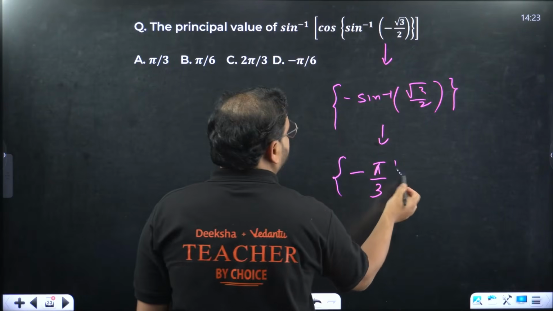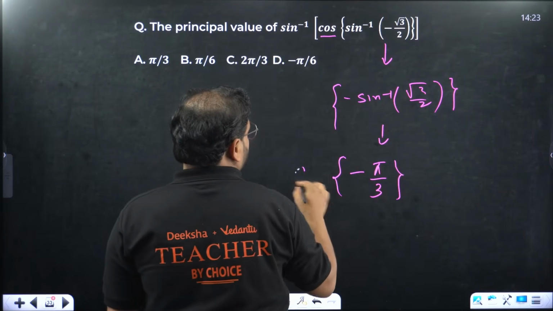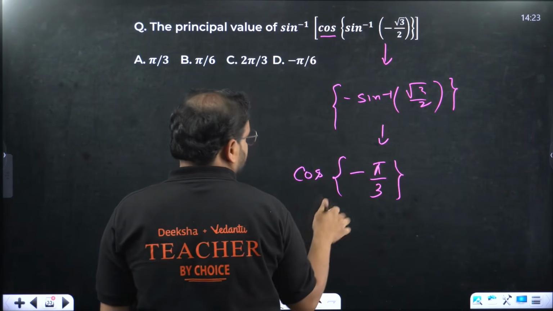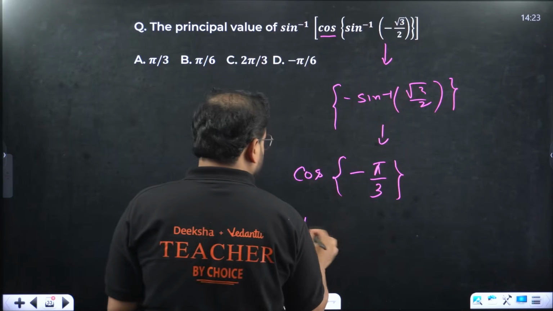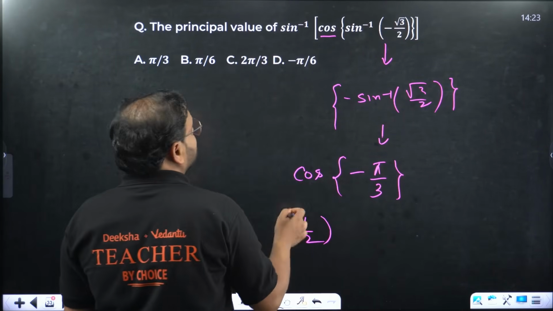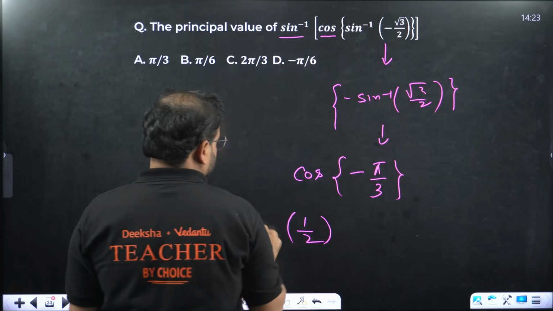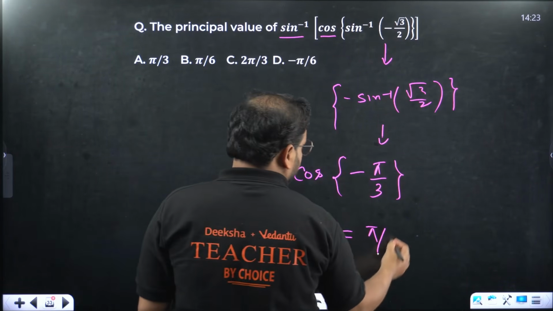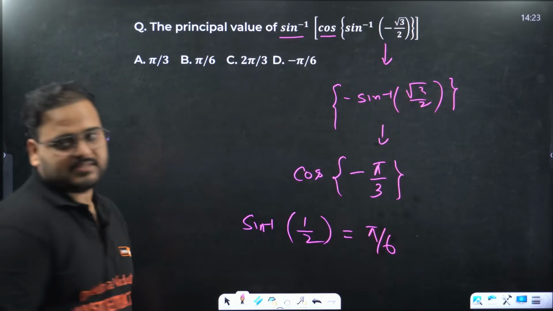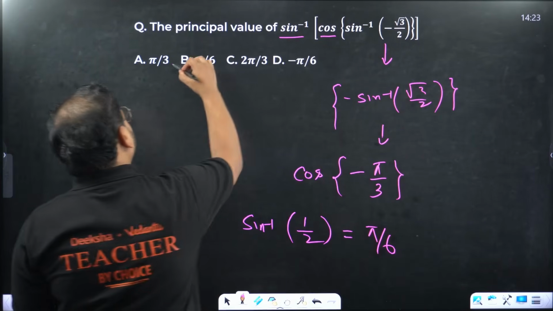Put this bracket. Now what do we have outside? Cos. So right here, cos. Cos of minus 60 is in the fourth quadrant. Cos is positive, so it remains positive 1 by 2. Now on this, you have what outside? Sine inverse. Apply sine inverse. What is this answer going to be? Pi by 6. 30 degrees. Pi by 6. That's my option.